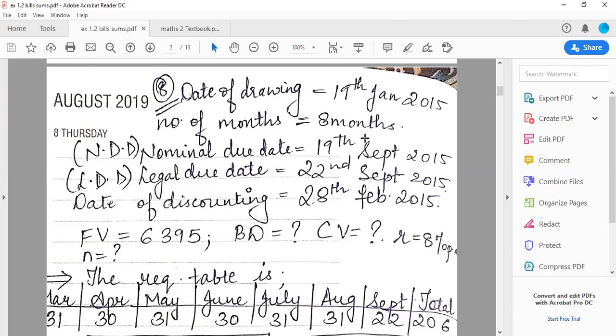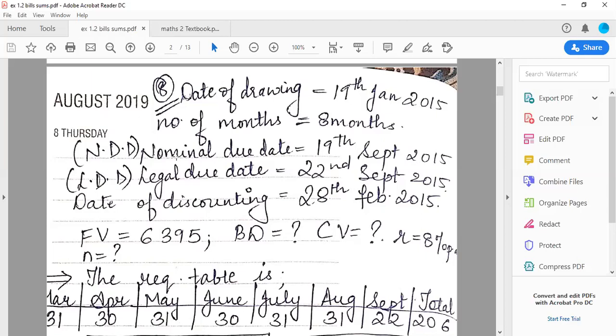Number of months, 8 months. So the nominal due date. Now you have to count the nominal due date from January. So from January, count 8 months. Excluding January, we start from the month of February. So February, March, April, May, June, July, August, September. So the 8 months get completed on 19th September 2015. That becomes the nominal due date, the expiration date of the bill.